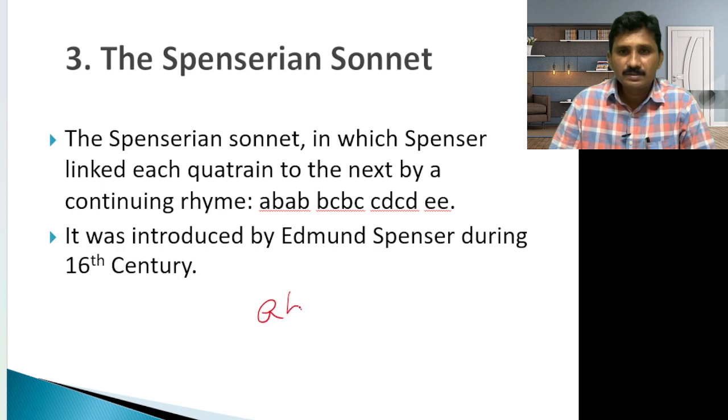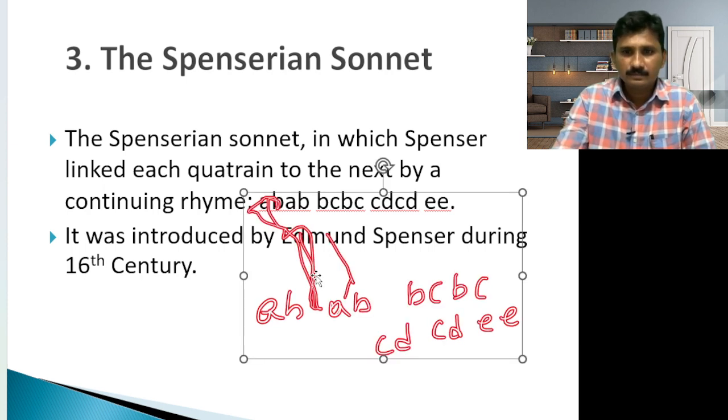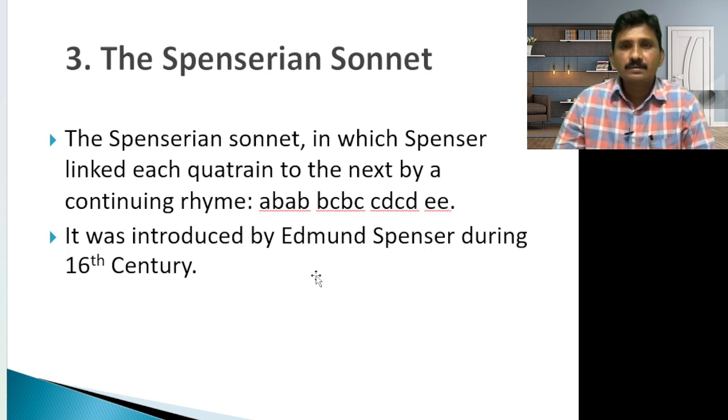So what is the rhyming scheme? AB AB, BC BC, CD CD, EE. This is the rhyming scheme of a Spenserian sonnet. It was introduced by Edmund Spenser during the 16th century.